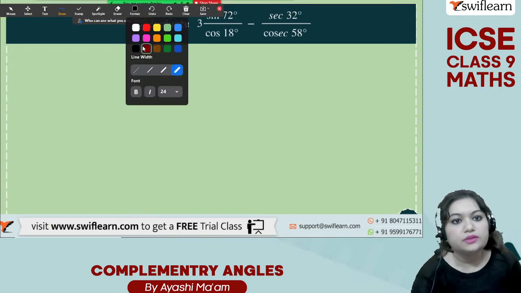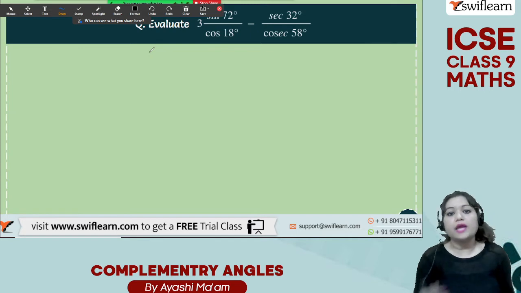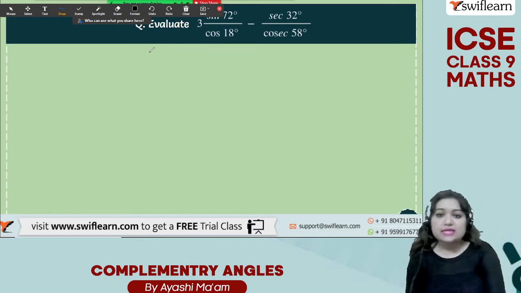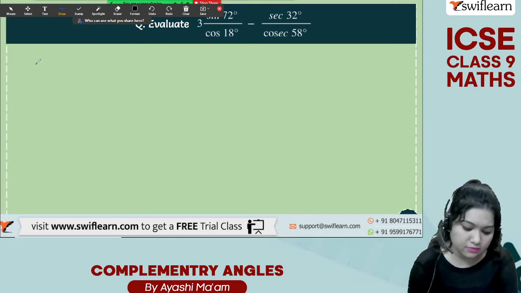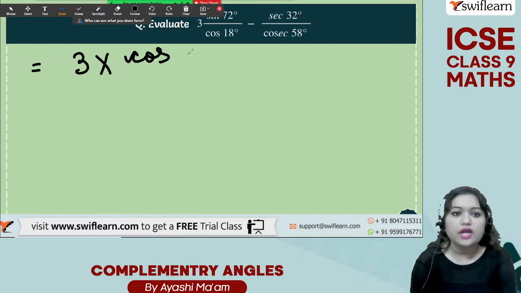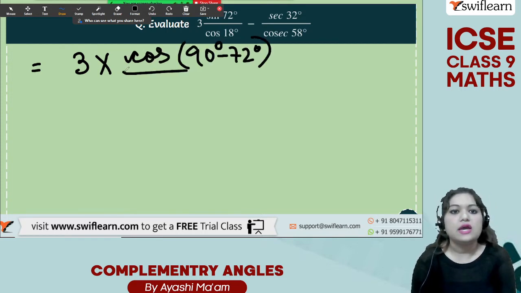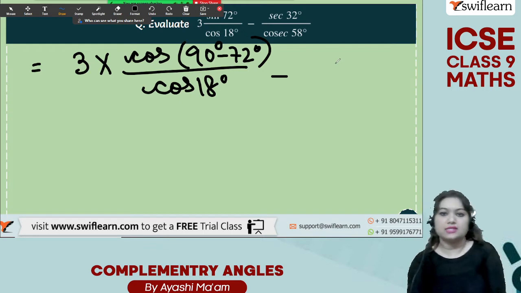Next problem. Next problem is 3 times sine 72 degree by cos 18 degree minus sec of 32 degree by cosec of 58 degree. Okay, let's try to solve it. So 3 into, let's convert. We know that this will be equal to cos of 90 degree minus 72 degree by cos of 18 degree. Why did I convert into cos? Because there is a cos in the denominator and we would like to cancel it, right?